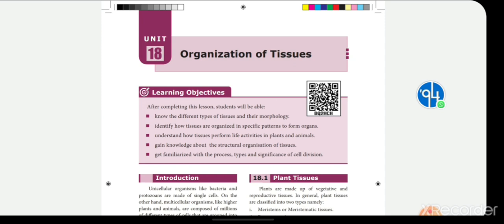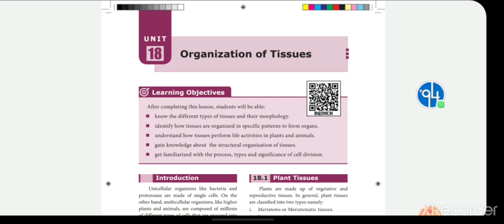Here we are going to discuss the organization of tissues in plants as well as animals. You are clear that cells of similar origin, structure and function give a tissue, isn't it? This is the definition of tissue.